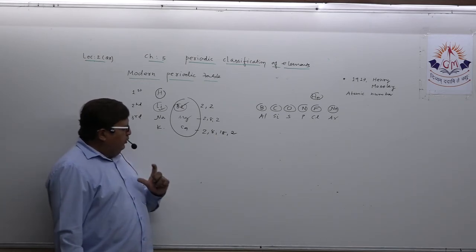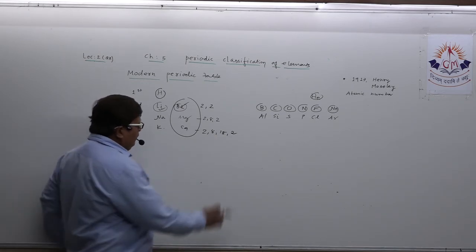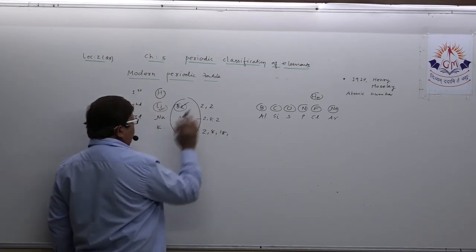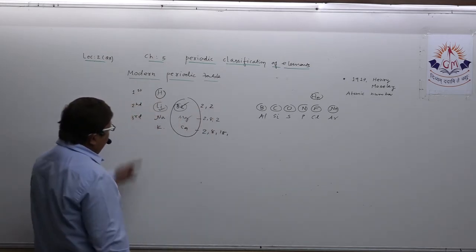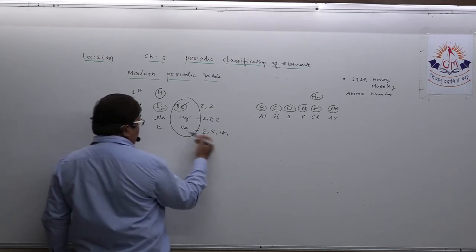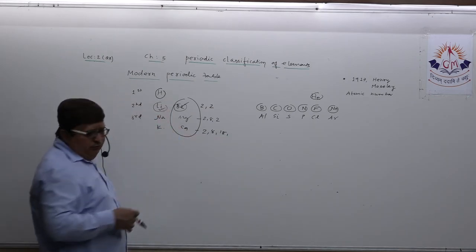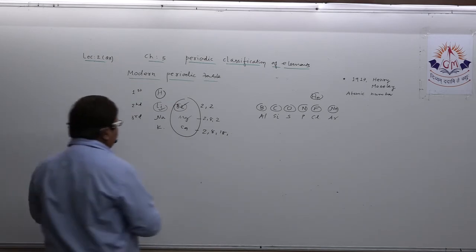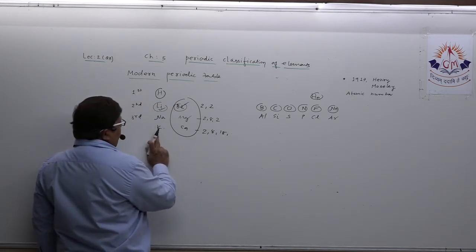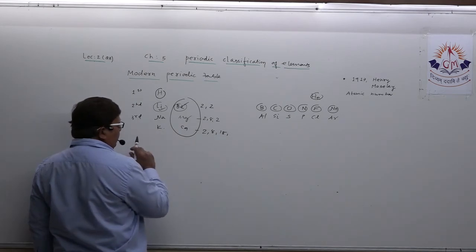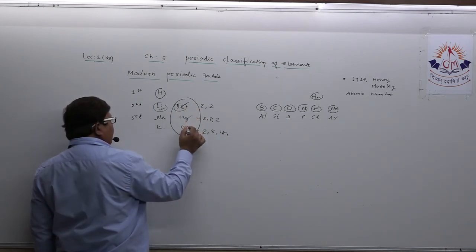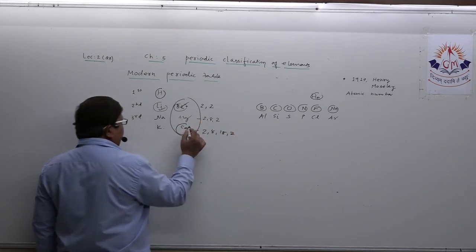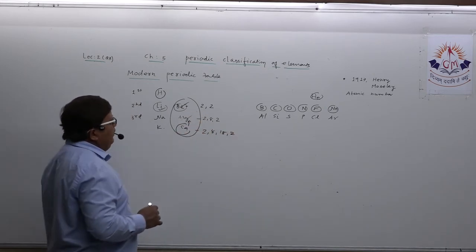So dear student, be very conscious regarding this. Beryllium 2, 2, magnesium 2, 8, 2. Potassium belongs to the fourth period. So this way you can decide that two elements, beryllium and calcium, have chemical properties similar to magnesium.